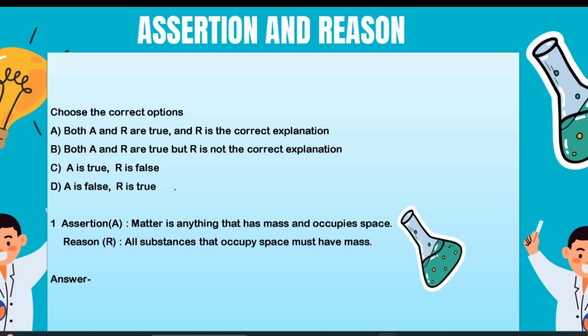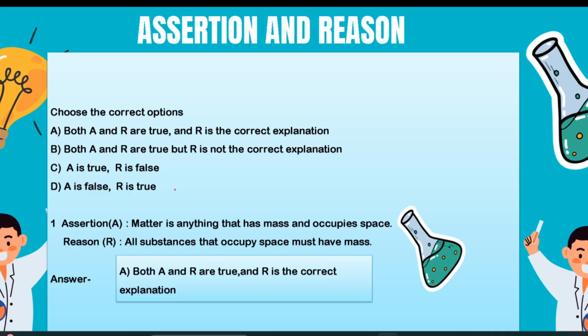Our statement is: matter is anything that has mass and occupies space. That is definitely the definition, which is correct. And the reason is saying all substances that occupy space must have mass. So both the statements are true. What will be our correct answer? Both A and R are true and R is the correct explanation. I hope you have understood this question.